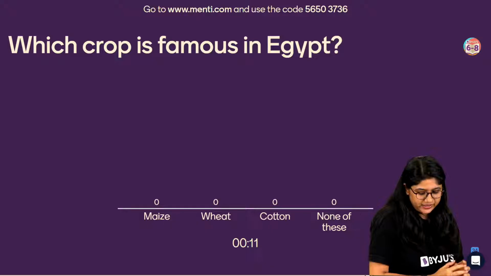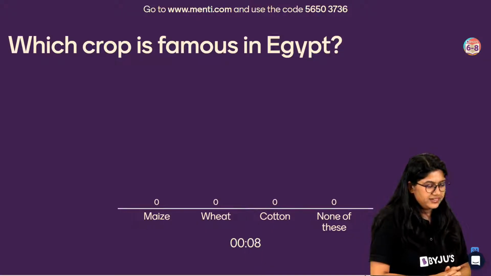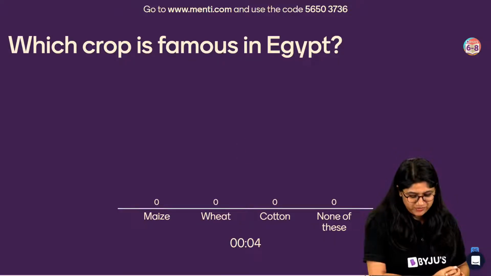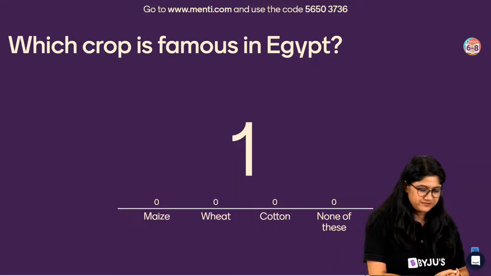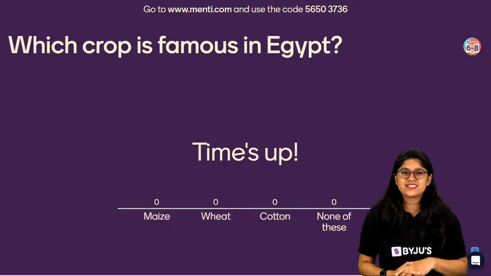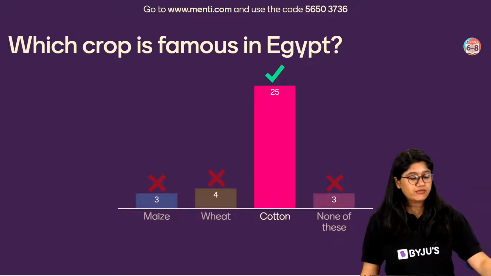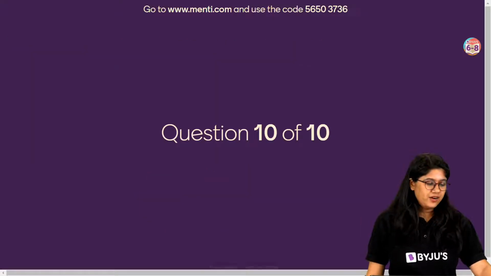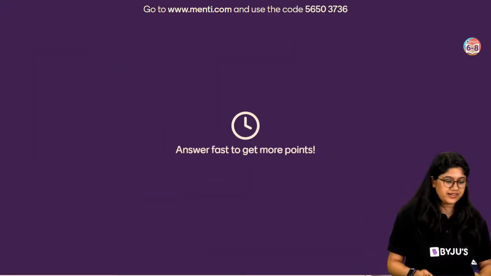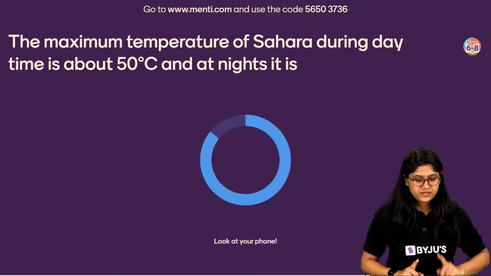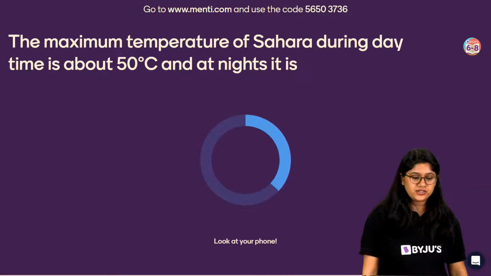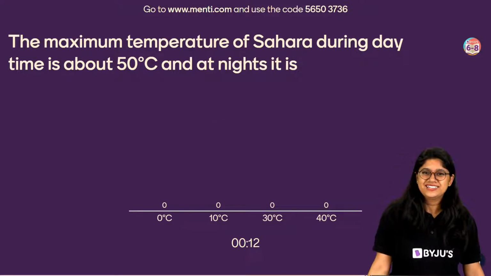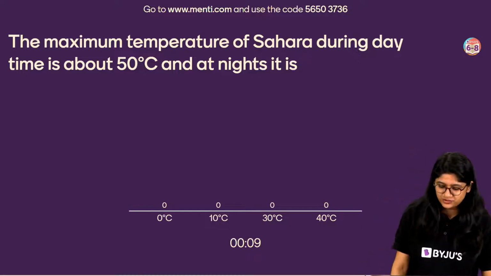Yes, and the correct answer. Very good everyone. The correct answer is option number C, it's cotton, and 25 of you have voted for the correct answer. Very good. Majority of you have voted for it. Okay, last question everyone on your screen and we'll be ending our session. The maximum temperature of the Sahara Desert during the day is 50 degrees and at night it is how many degrees? Easy question. 0 degree, 10 degree, 30 or 40.